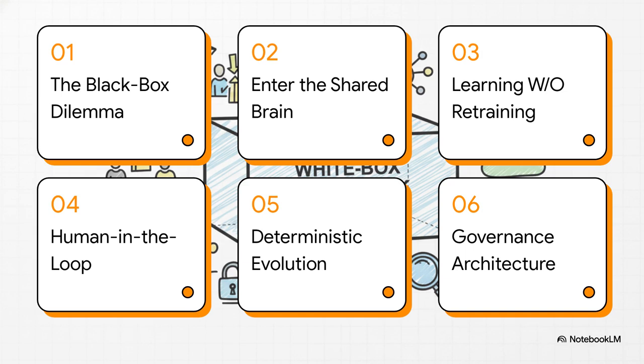We've got a lot of ground to cover, so let's quickly map out where we're headed. We'll start with the black box dilemma, move into the shared brain, talk about learning without retraining, hit on human-in-the-loop sanitization, explore deterministic evolution, and wrap up with governance-first architecture.